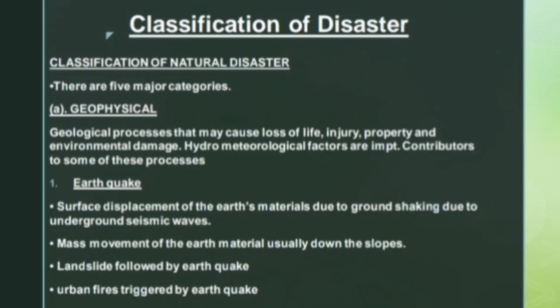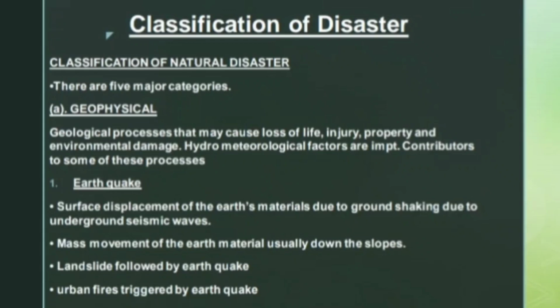Classification of disaster. As we know, there are two types of disasters. One is natural disaster and the other is human-made disaster. First, we have to discuss the classification of natural disaster. There are five major categories. First one is the geophysical hazard.